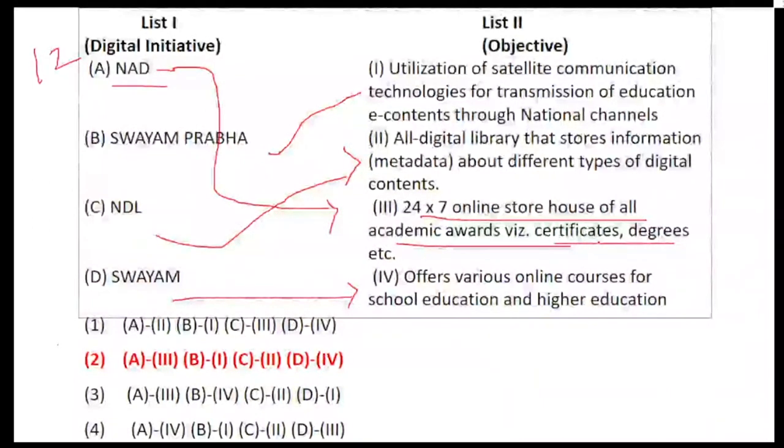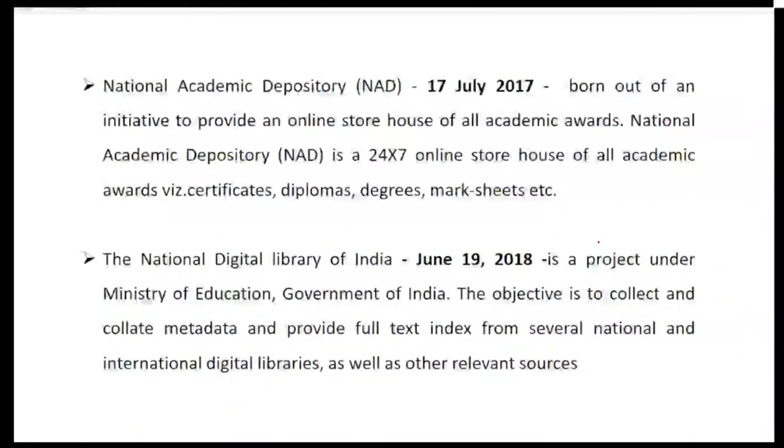Is it clear? So be careful. You need to know the acronyms at the tip of your tongue. It can come in match the following also. NAD is National Academic Depository, a 24/7 online store for academic records, which was started in 2017. The National Digital Library is a project to collect all the data and provide information on digital libraries as well as other relevant resources, which was started in the year 2018.